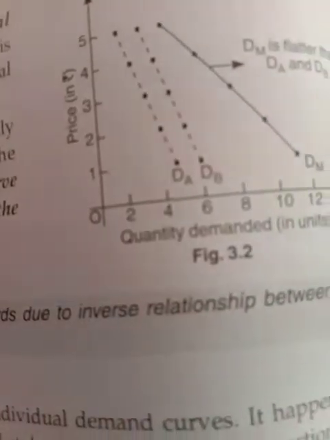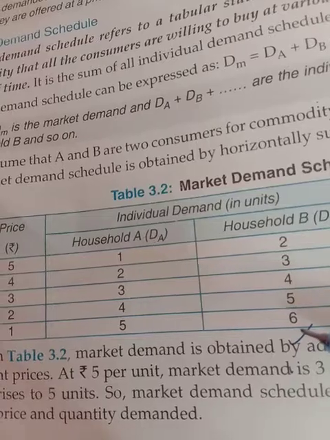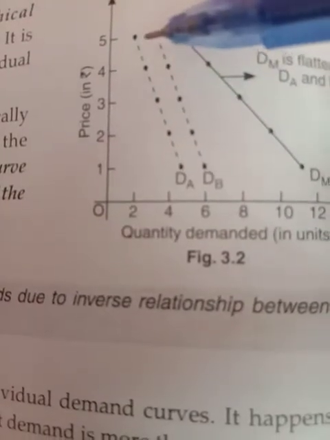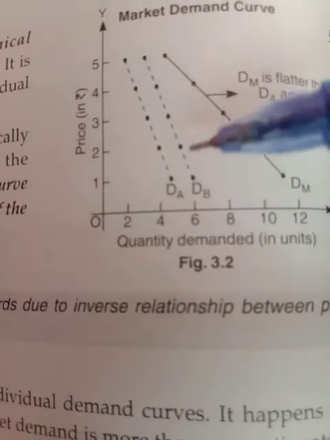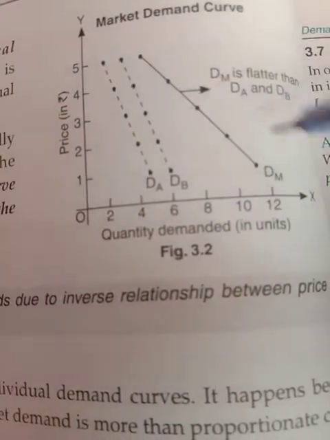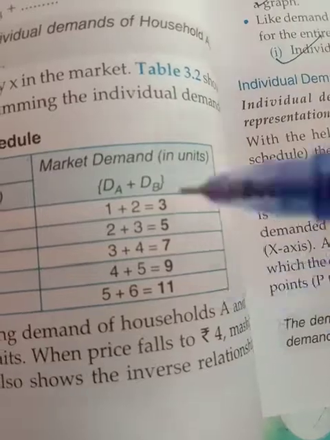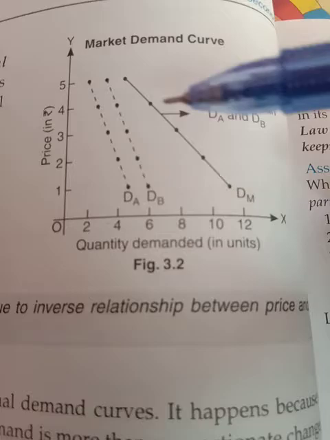And then this is the demand of individual B. You are making 2, 3, 4, 5, 6, that is the demand at different prices that you have to draw over there. At price 5 it is 2, then 3, 4, 5, 6. That is why you are drawing the individual demand of consumer B, and after that you will draw the market demand by following the market demand schedule at different prices. Now the market demand schedule is 3, 5, 7, 9, 11. That you have to plot on the diagram. Here you are drawing the market demand.